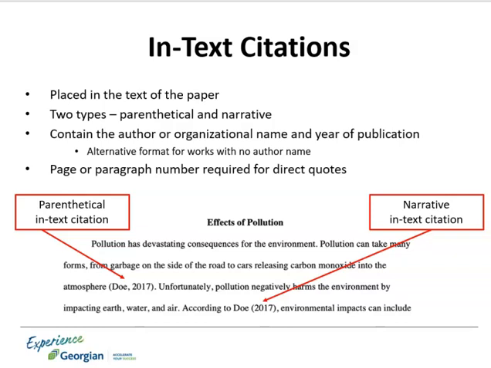In-text citations are placed in the text of your paper and can take either a parenthetical or narrative form. In-text citations typically include the author's last name or an organization's name, the year of publication for the information, and if you're quoting the information word for word, you must also include the page or paragraph number for the quote.